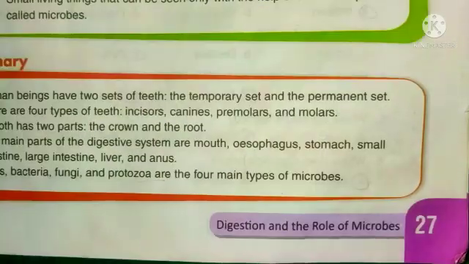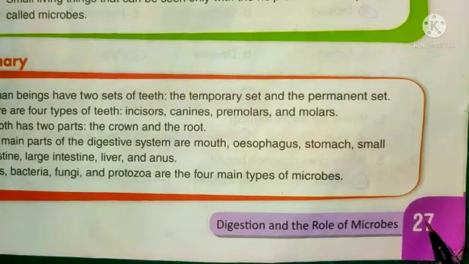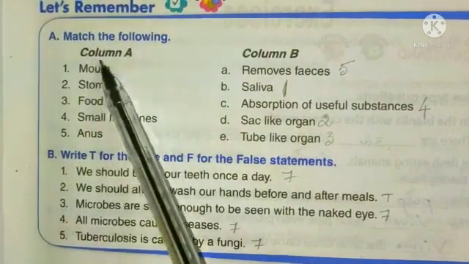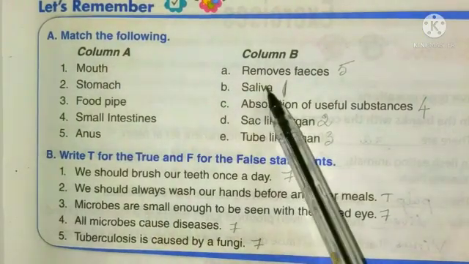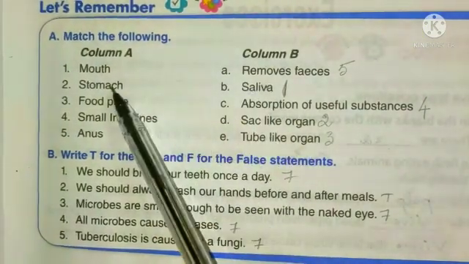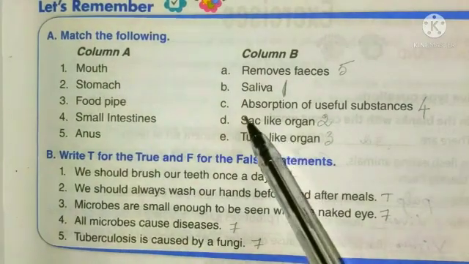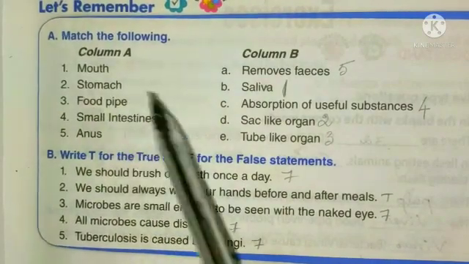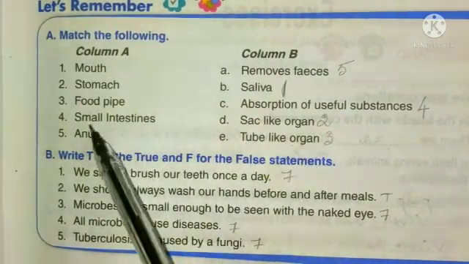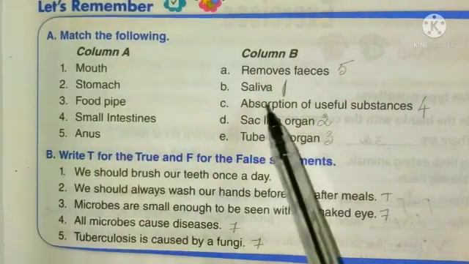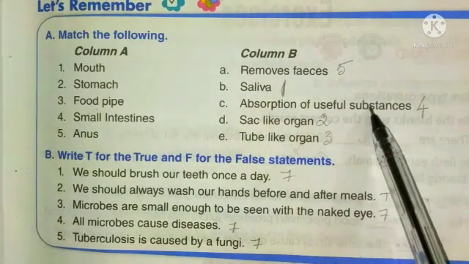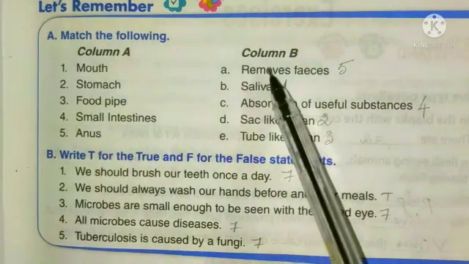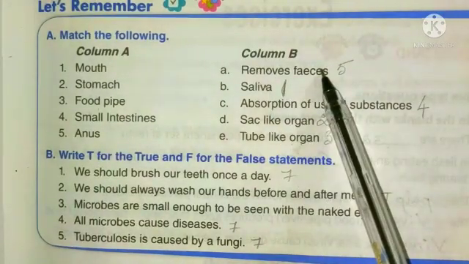Okay. Take page number 27. First, match the following. First one, mouth. Answer is saliva. Second, stomach. Answer is sac-like organ. Third, food pipe. Answer is tube-like organ. Fourth, small intestine. Answer is absorption of useful substances. Fifth one, anus. Answer is removes feces.